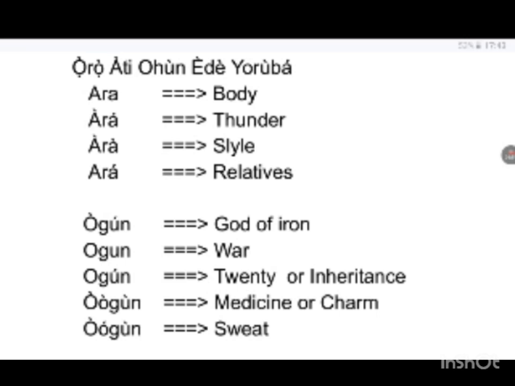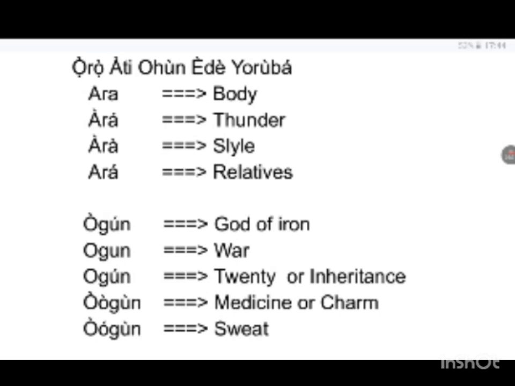We can see that we have 4 words here with the same spelling but different tone and different meaning. Let's pronounce the words again. Ara, body. Ara, thunder. Ara, style. Ara, relatives. So we can see that these words have the same spelling but different tone and different meaning.